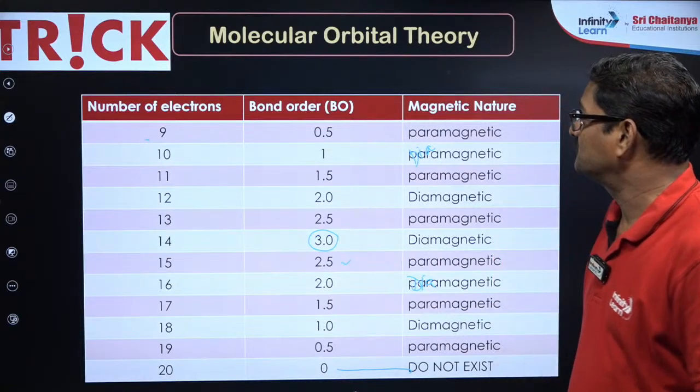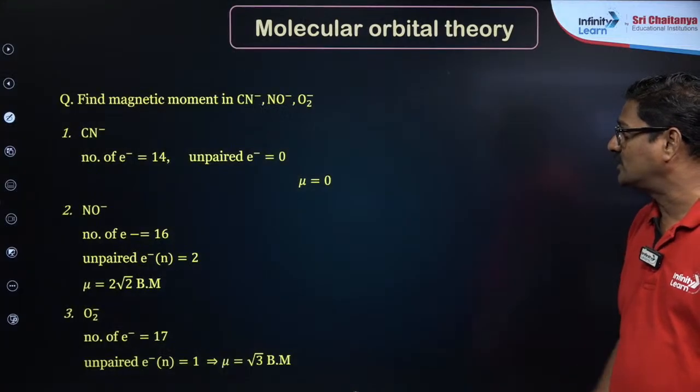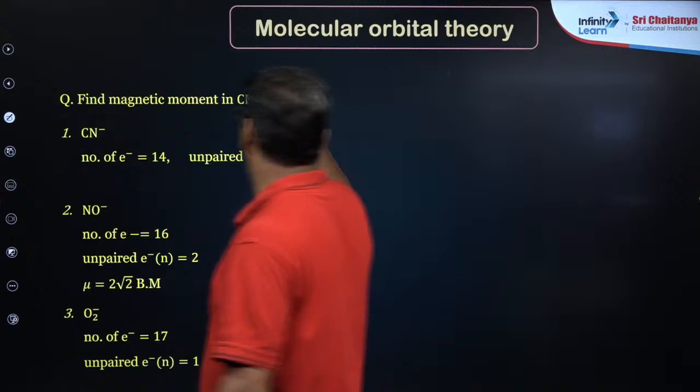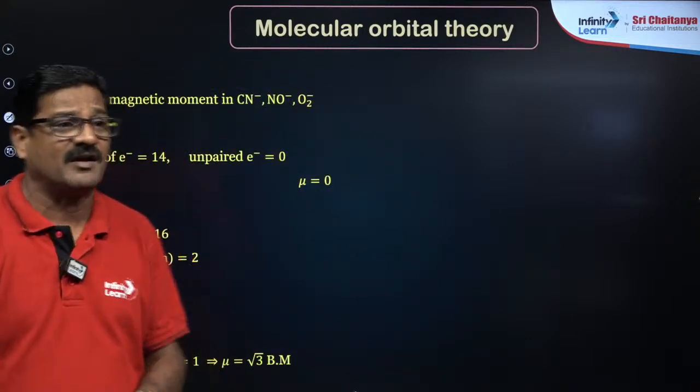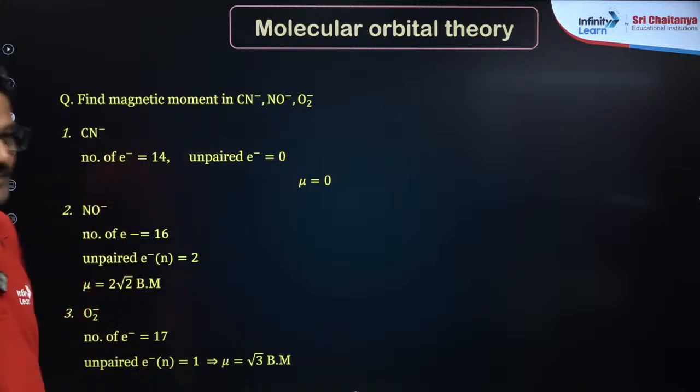Yes, come on, everybody, take care of this. Many things you can do. So find the magnetic moment of CN minus, NO2 minus, O2 minus. Now it is an ion. Yes, you got it, very good, 680 marks.